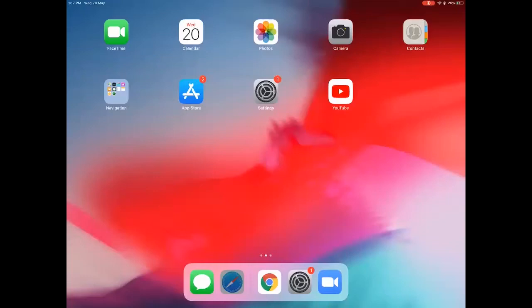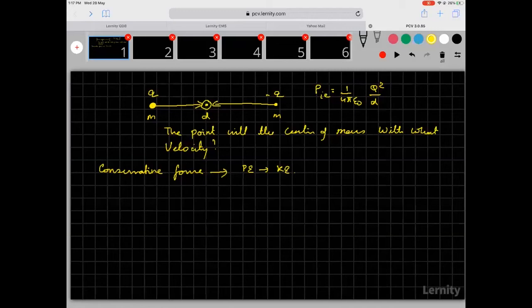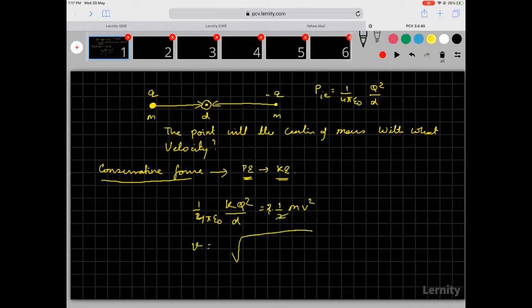So I'm saying that electrostatic forces are conservative forces. Because they are conservative forces, the potential energy will get converted into kinetic energy, and the potential energy of the system is 1 by 4 pi epsilon naught, k q squared by d. Now this will become equal to half into m into v squared, but there are two masses, so it will become 2 times that much. Both will have the same velocity. So from here you can calculate the velocity. Velocity will become equal to root over of the rest of the stuff.